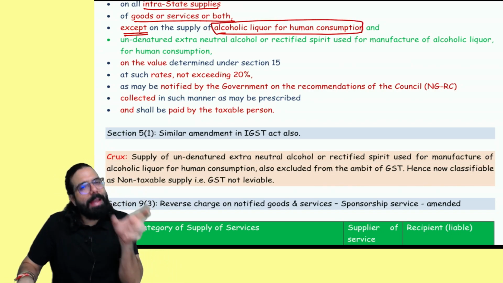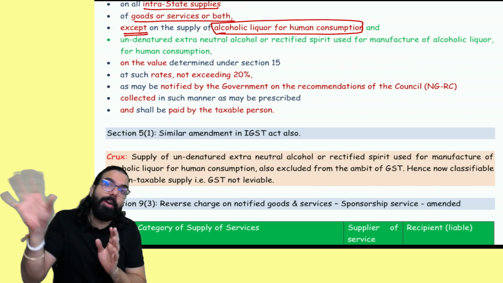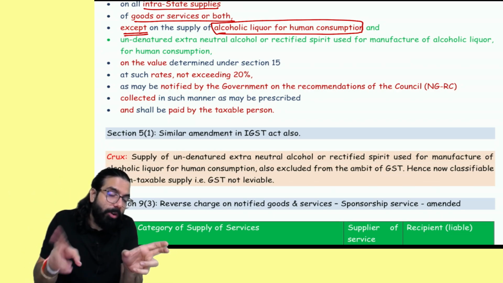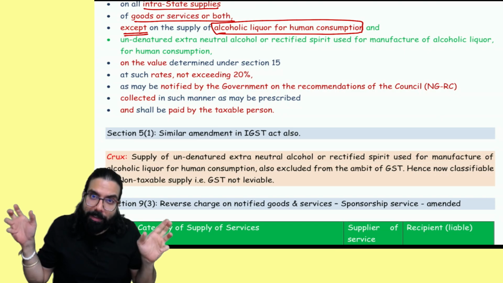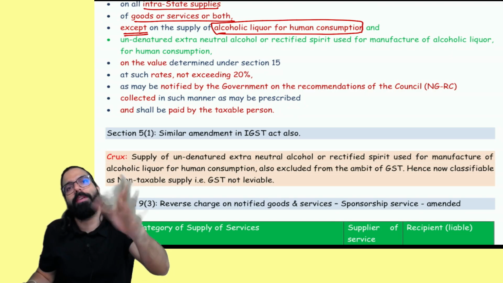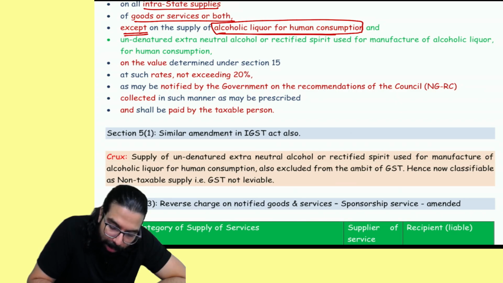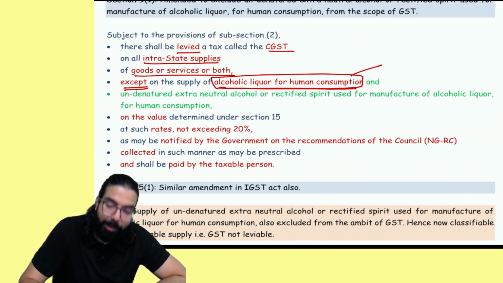You know what? To make alcoholic liquor for human consumption, not all the raw material, but there are two raw materials on which the government has told that whatever GST you pay, on these two raw materials also GST will not come. What are the two raw materials? See, alcoholic liquor for human consumption is anyway non-taxable.